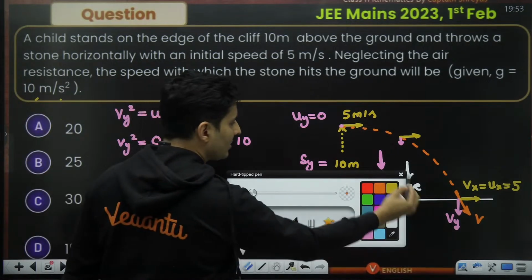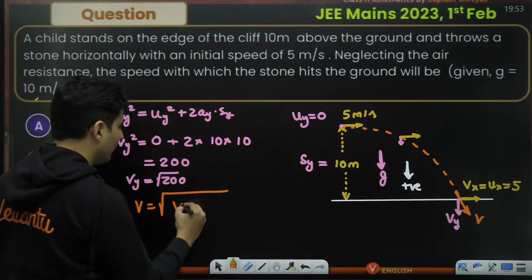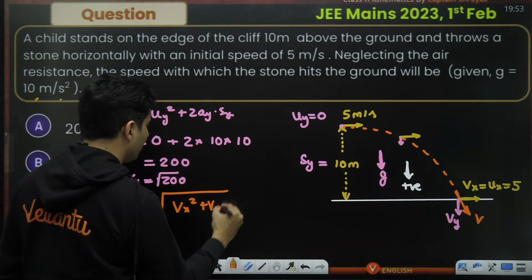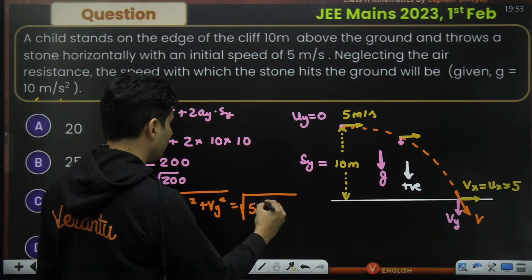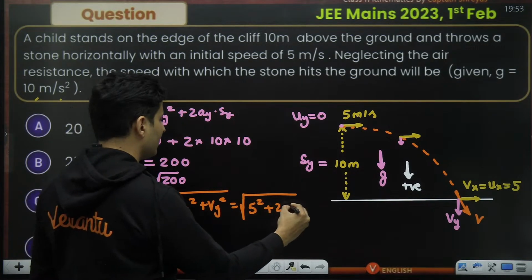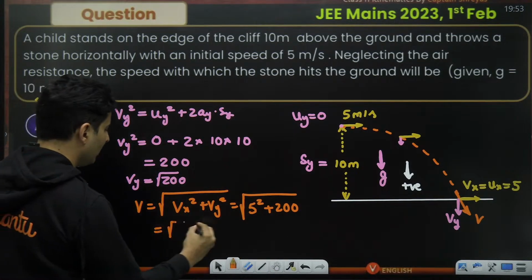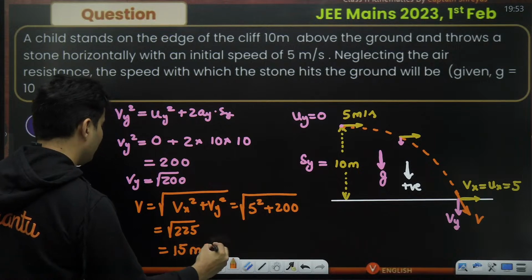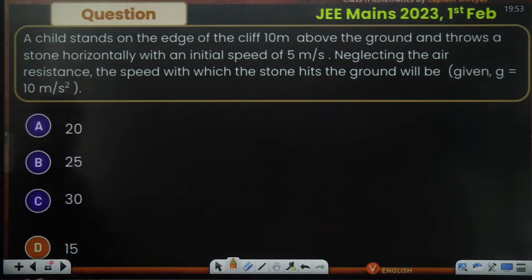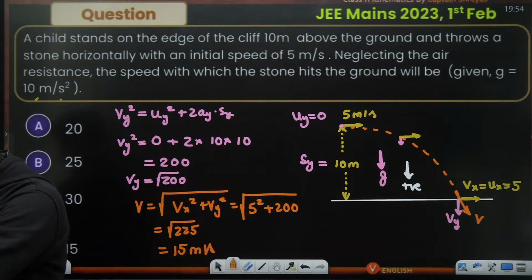Okay. That's not the question. Question is to find V. So V will be root of Vx square plus Vy square. How much is Vx? It is 5. So 5 square plus Vy square, which is 200, so which will be 225. Root 225 is 15. So 15 meters per second, which is D option. Perfect. We have got it.